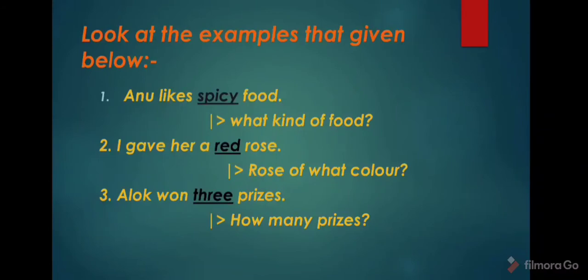And in the third, Alok won 3 prizes, here I am denoting the number of prizes. Clear? So you can see these 3 words denote the quality or identify the noun. These 3 words are called adjectives.